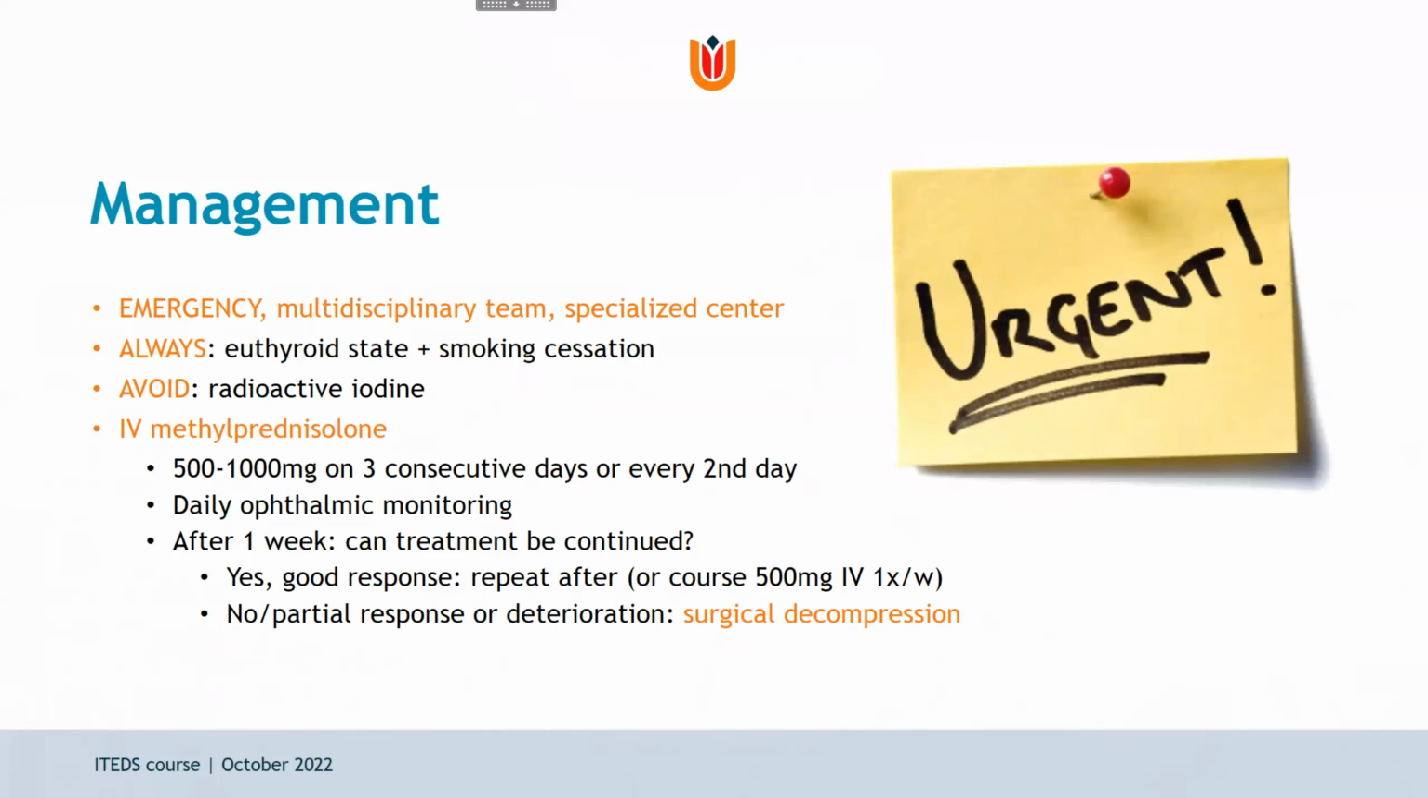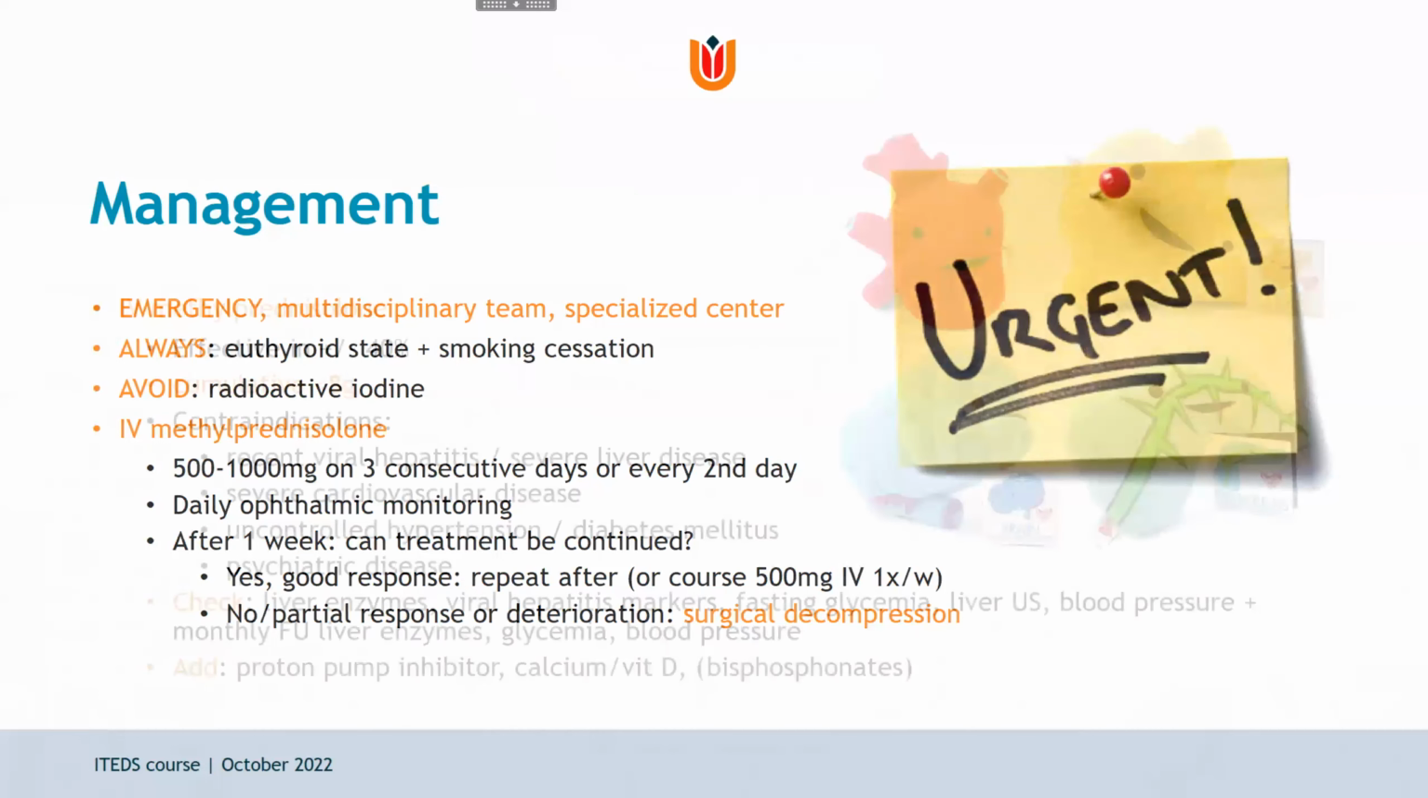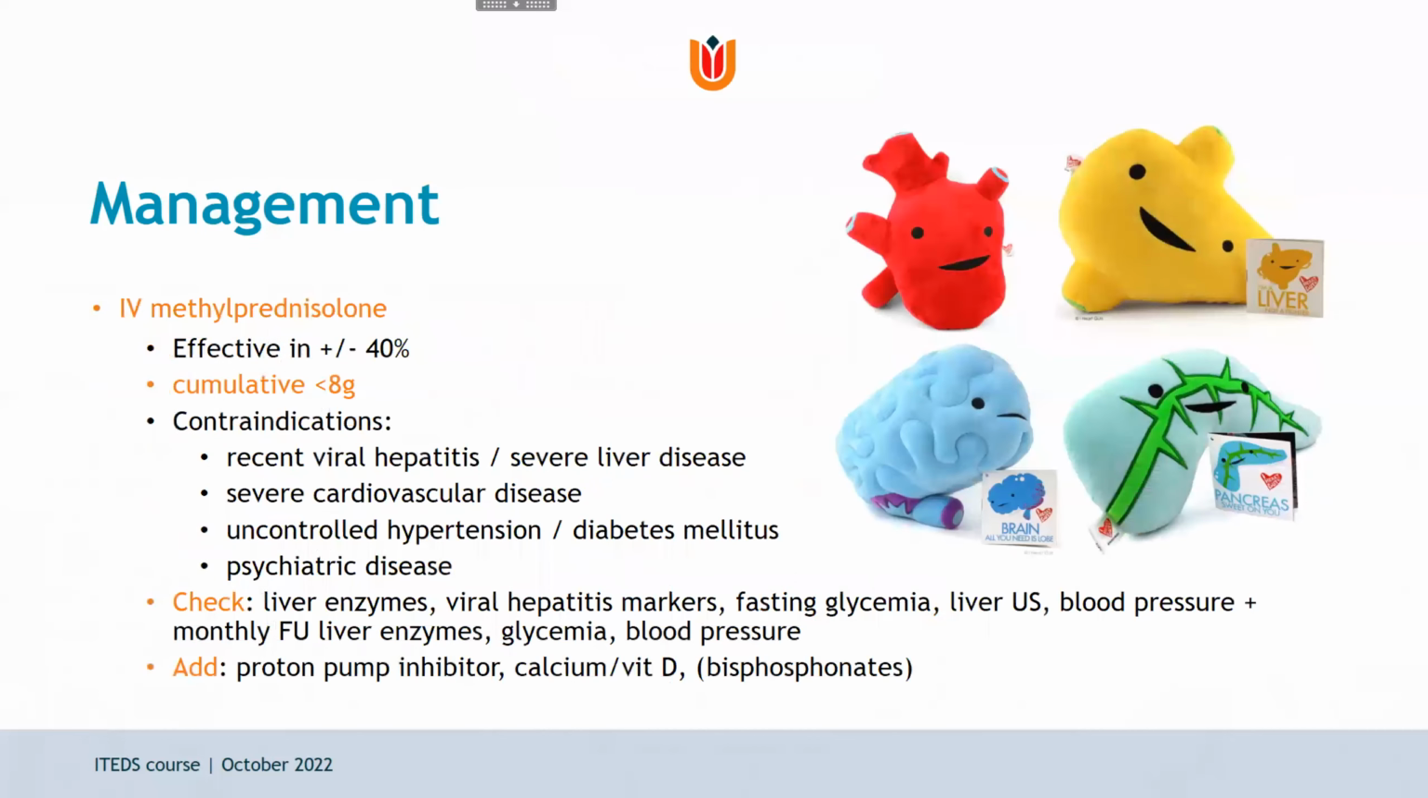And after a week, we can check whether the patient can handle the treatment, if it can be continued, and if so, and if there is a good response, we repeat it after a week. If there is no or only partial response or clinical deterioration, we move on to surgical decompression. Now, surgical decompression does not provide a better outcome compared to IV steroids as a first-line treatment. So that's why I would start with IV steroids. The IV steroids are effective in about 40% of patients.